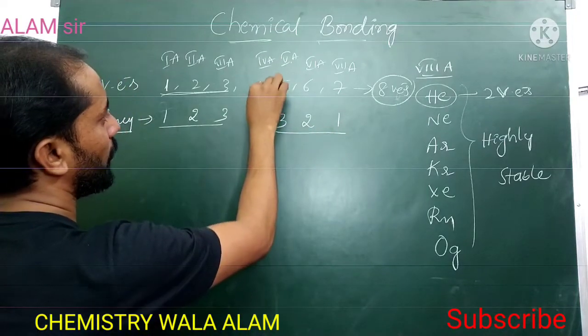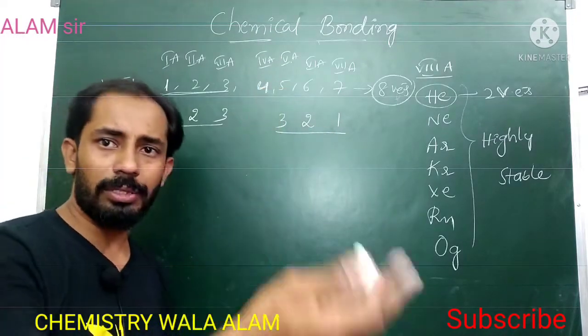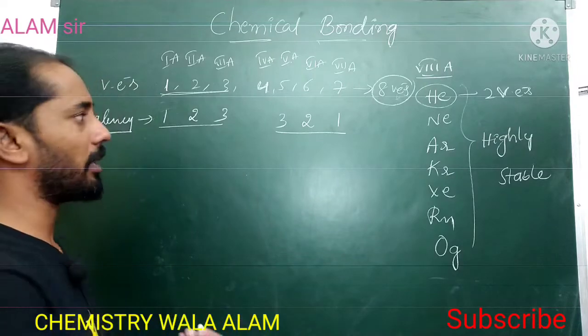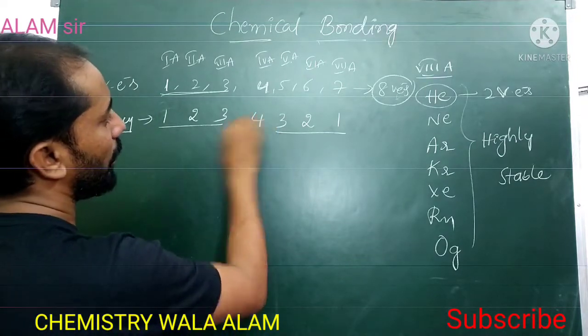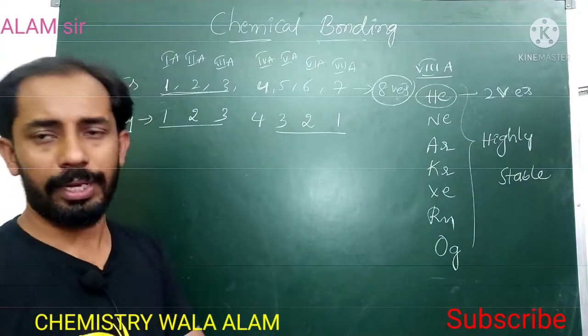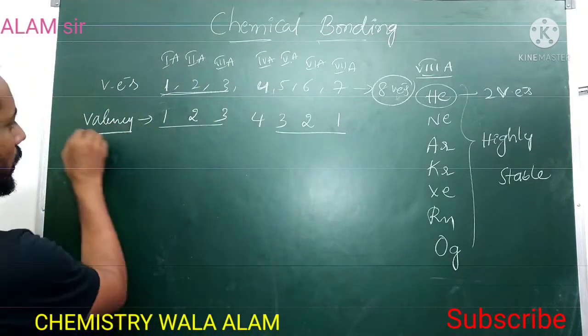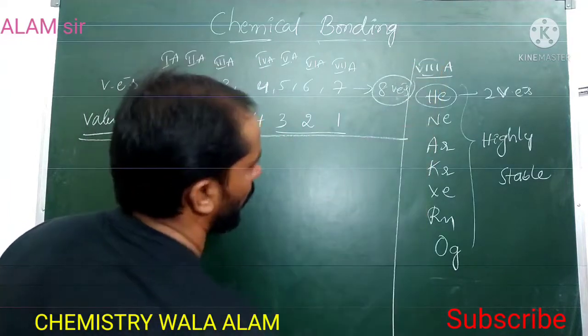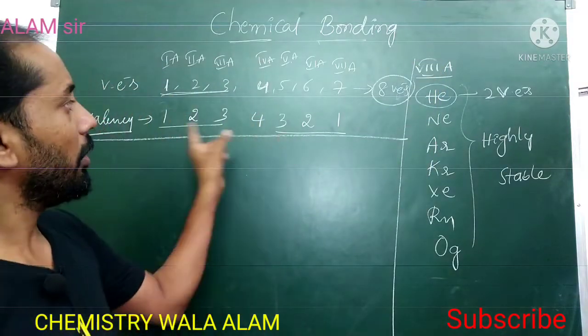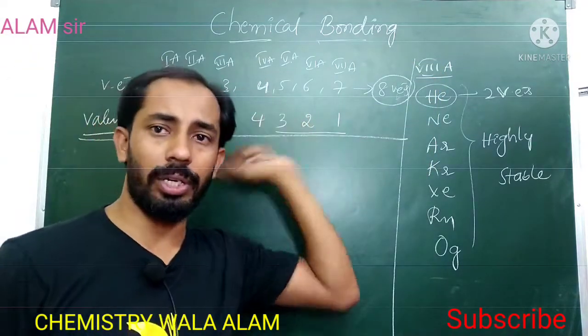Then what about the 4th group elements? They cannot lose 4 electrons or gain 4 electrons, so they share electrons with other atoms available to them. So the bond is formed by losing, gaining or sharing of electrons.